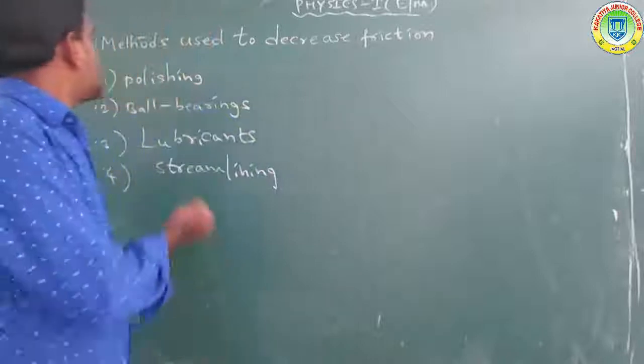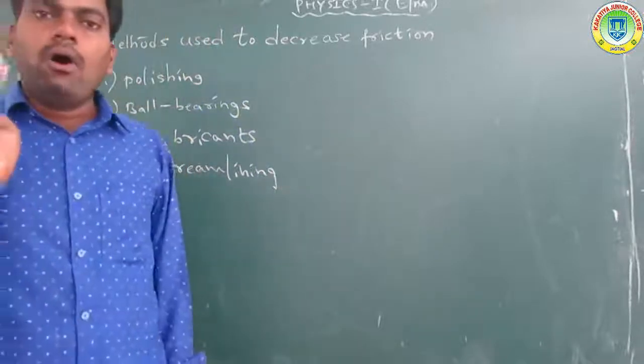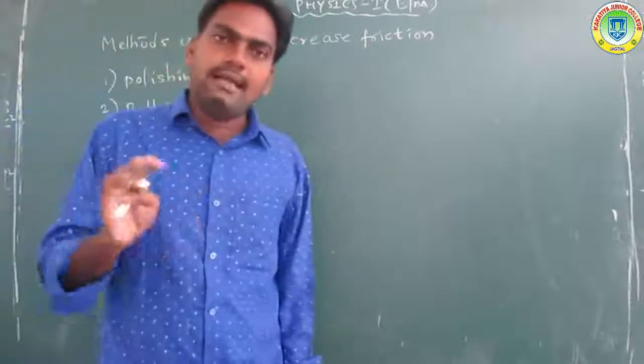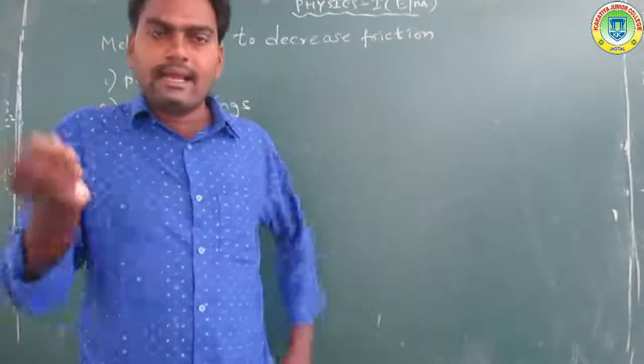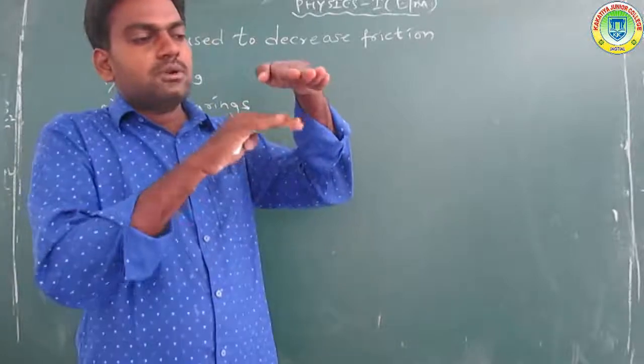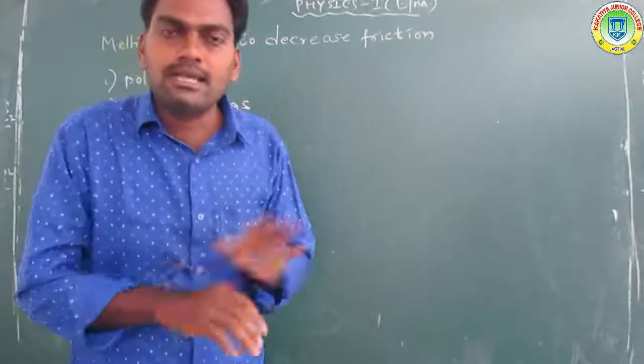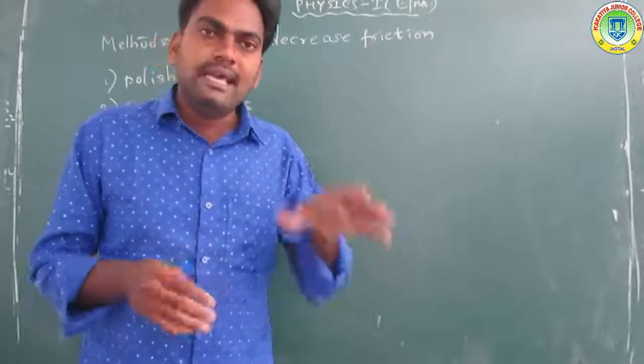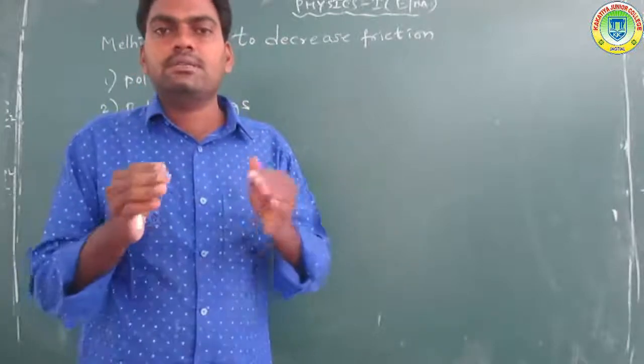Now the first one is polishing. Consider the contact between two bodies. Polishing makes the surfaces of the two bodies smoother, which reduces the friction.